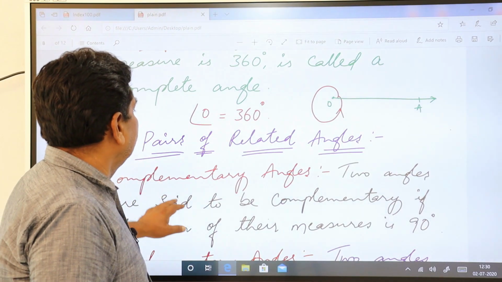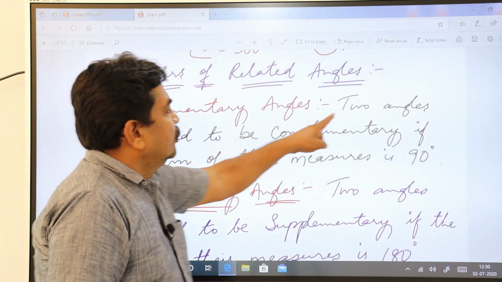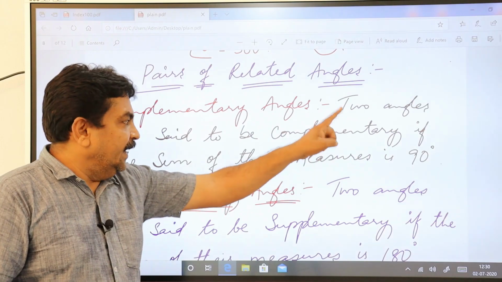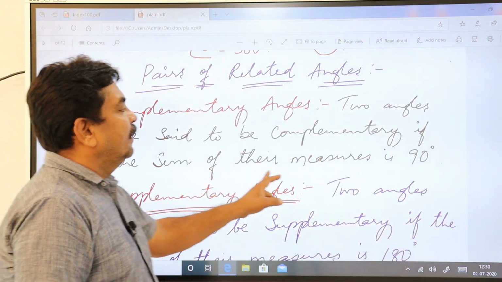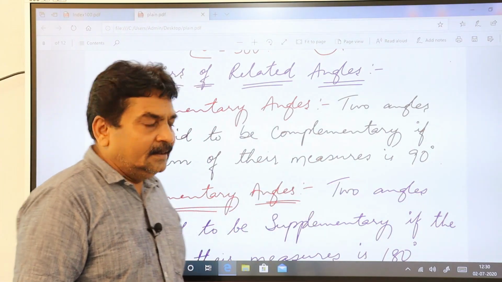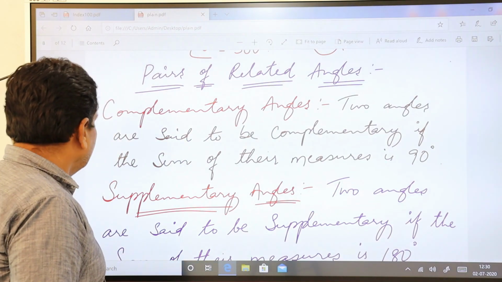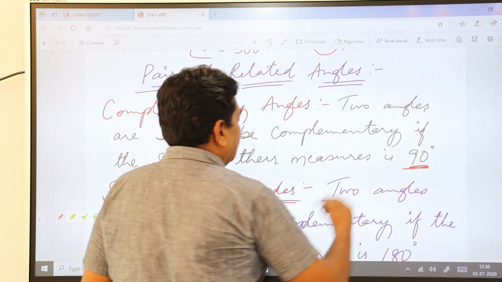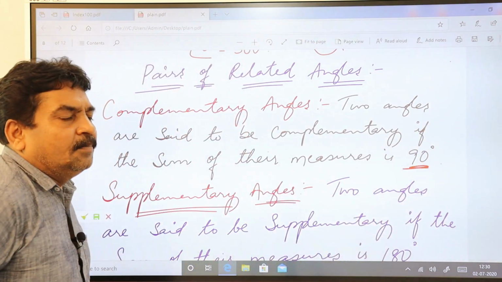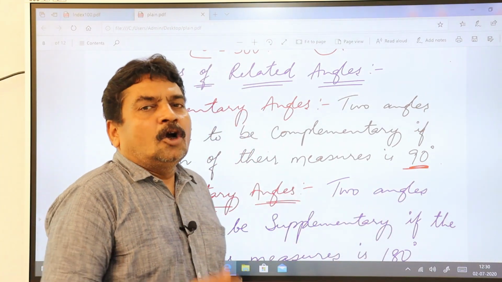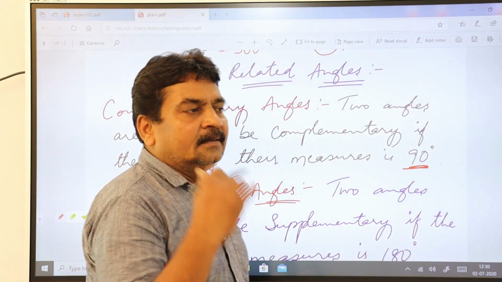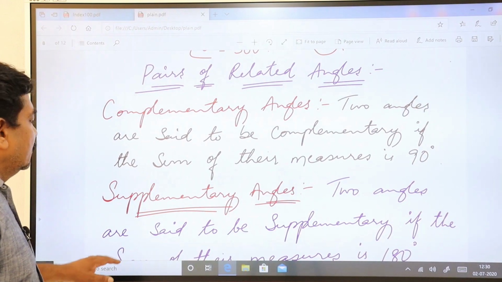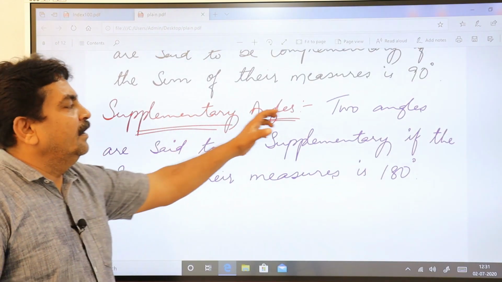So let us see. Two angles are said to be complementary if the sum of their measures is 90 degrees. When you add both the angles, you should get 90 degrees. Such angles you call complementary angles. In the same way, we have the second one, you call supplementary angles.